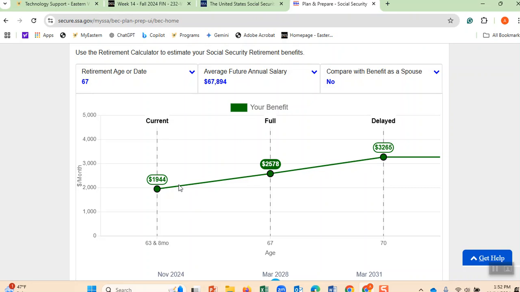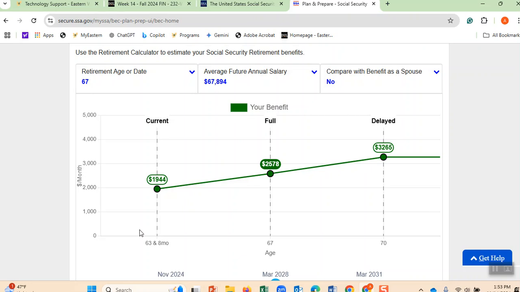That means that when I work 1 more year, not only do I get 5% more every year because of the extra work I am doing, but I also get a 3% raise from the government for my Social Security on average, because the government wants to compensate me for inflation. Therefore, financial advisors try to recommend to people, please try to work until age 67, because that's called full retirement age.